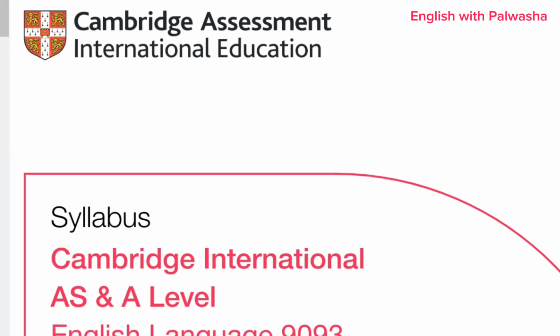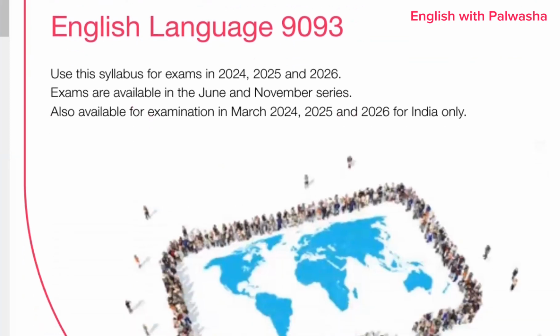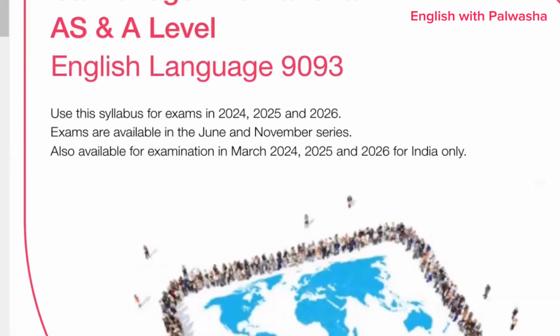In this syllabus, we have paper 1, 2, 3, and 4. Those who are giving the composite can check it out. I'm going to attach the link of this syllabus at the end. But right now, I just want to inform you to use this syllabus for the exams in 2024, 2025, and 2026. Till 2026, this syllabus is valid.